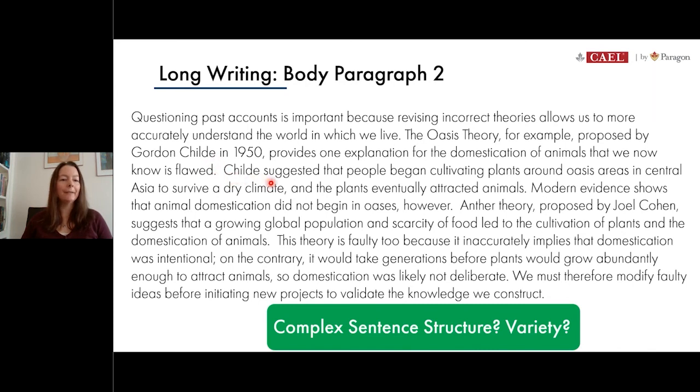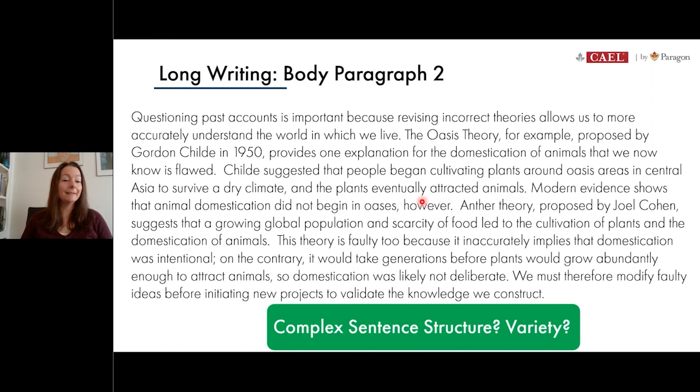When I continue on to my next thought, I know again, this is a fairly basic conjunction, setting up a compound sentence, but I'm also quite happy with my vocabulary. You know, cultivating plants and eventually attracted animals. The length of my sentence is okay. I think I'll leave it, even though I've got a basic conjunction. It sounds okay to me. And again, under time, I can't spend too much time looking at structure.